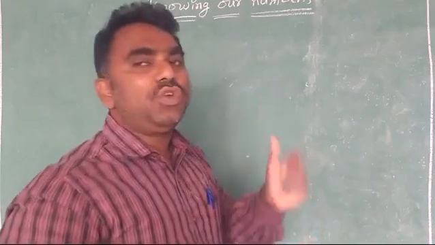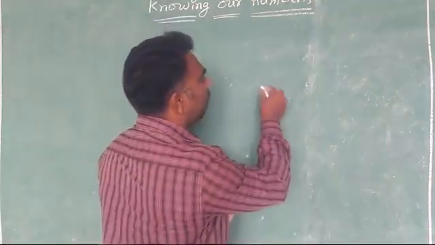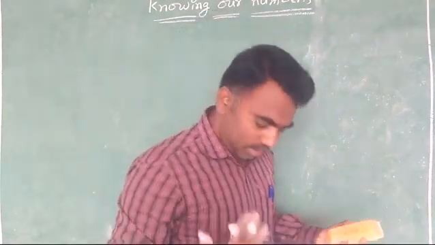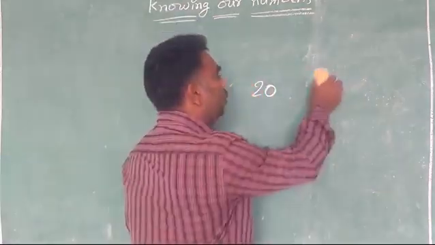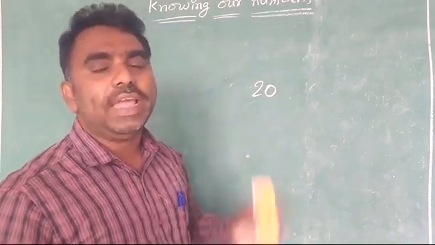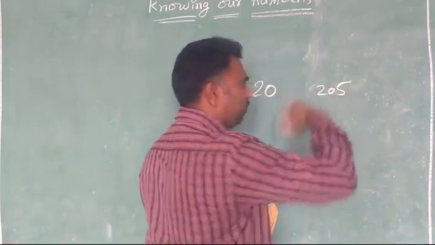How many fingers do you have? You said you have 20 fingers, along with your hands and legs. And I asked you how many bones are there in your body. I think exactly I don't know, but bones are maybe 205.